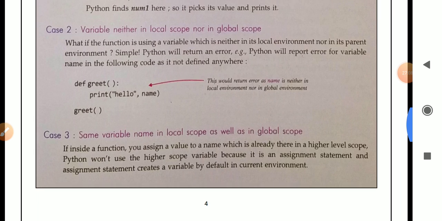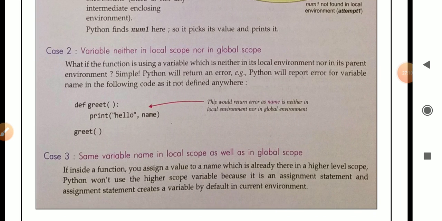In case 2, the variable is neither in local scope nor in global scope. Previously, the variable was present in global scope, but not in local scope.